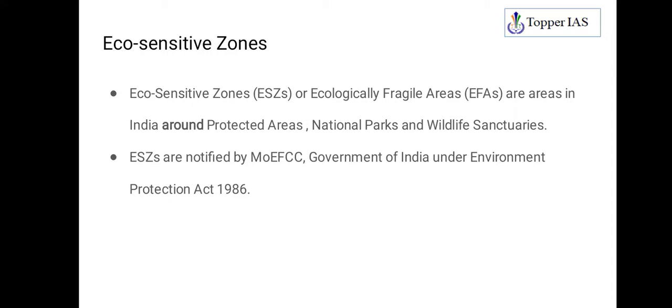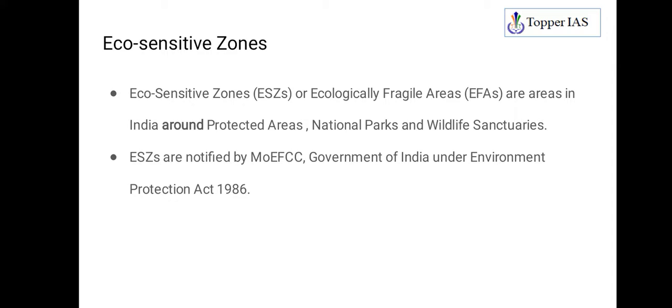Basically, eco-sensitive zones are also known as ecologically fragile areas. These are the areas in India around protected areas like national parks and wildlife sanctuaries. The Wildlife Protection Act of 1972 calls for establishing protected areas. Examples are national parks and wildlife sanctuaries, so you are protecting the wildlife and species over there. Around these areas, eco-sensitive zones have been declared.